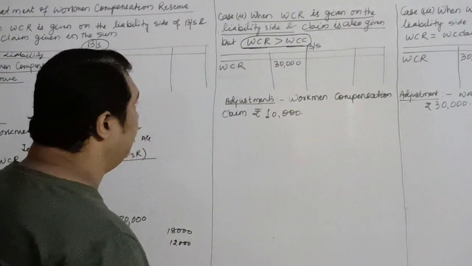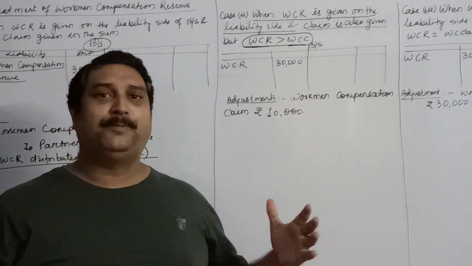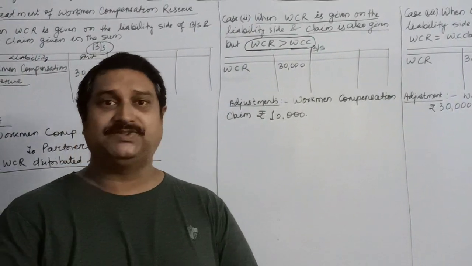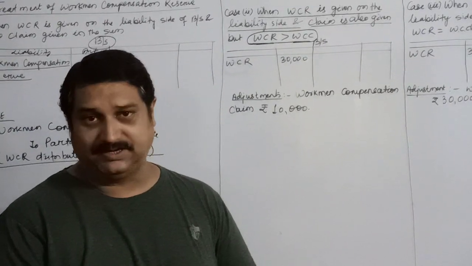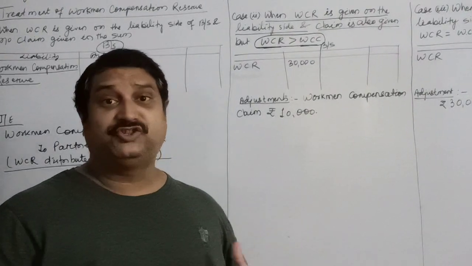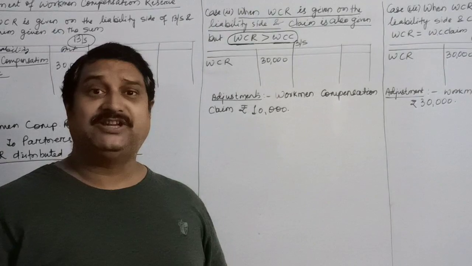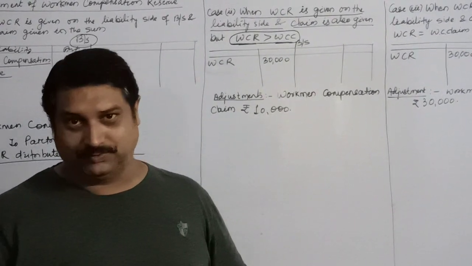In that case, children, if you remember the chapter of admission and retirement, we used to compensate the amount of loss and distribute the rest of the reserves amongst the partners. But in case of dissolution, this concept will change, because this particular chapter says we are not supposed to open any new account.